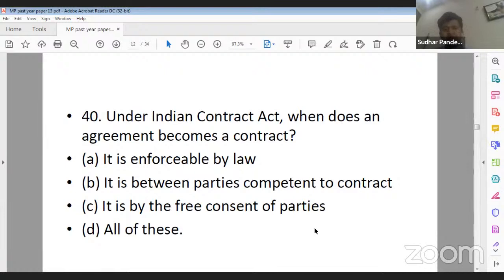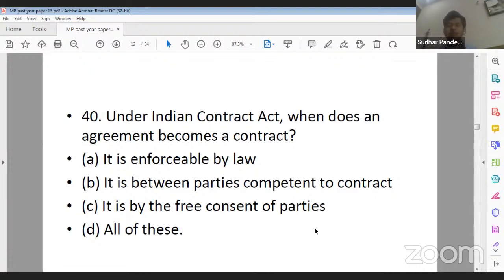Right? Question number 40. Under the Indian Contract Act, when does an agreement become a contract? Option A, when it is enforceable by law. Option B, it is between parties competent to contract. Option C, it is by the free consent of the parties. And option D, all of the above. Yeah, all of these. Right. Question number 40, what should be the correct answer?